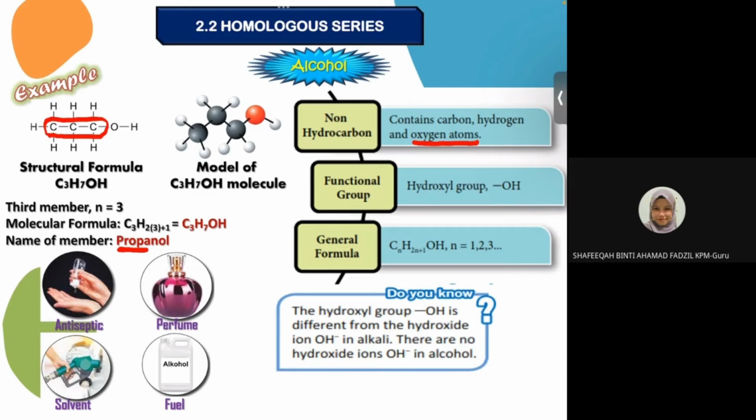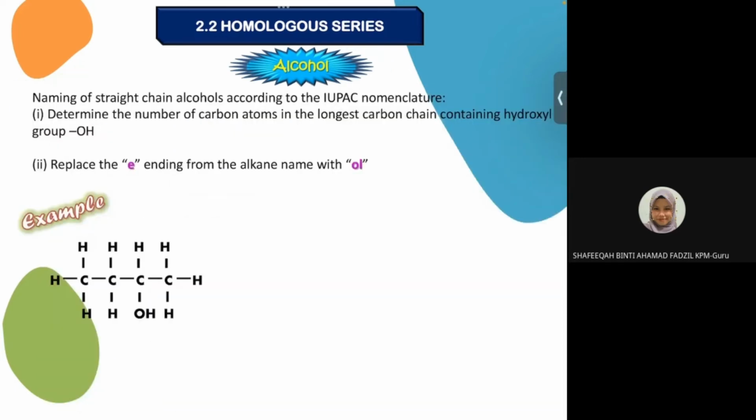You have to know how to draw until carbon number 5. So apa function propanol? Apa function alcohol? It will become an antiseptic. We can use alcohol as antiseptic, perfume, solvent, and fuel. Okay. So alcohol.